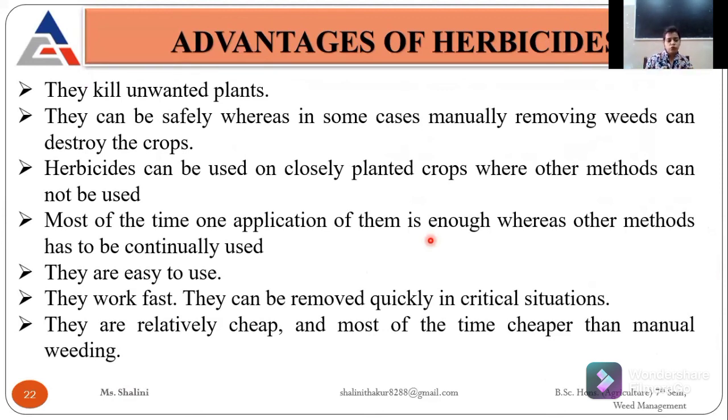They are easy to use, they work fast, and they can be removed quickly in a critical situation. If we are doing flooding, they can easily be removed. They are cheaper, and the time required for applying herbicide is quite less than manual weeding. So these are some advantages of herbicides.